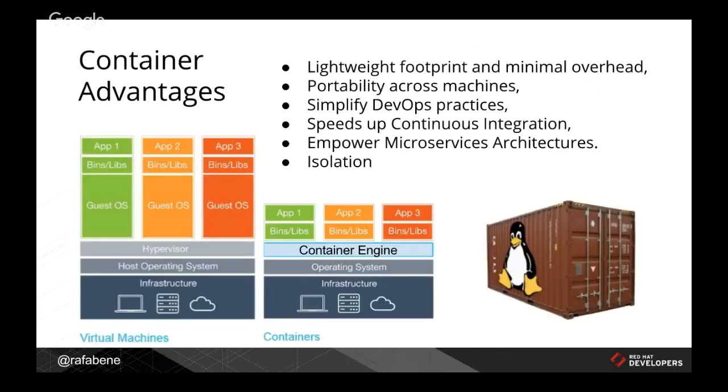And of course, containers have a lot of advantages. They're lightweight, and because they're lightweight, they simplify DevOps practices and empower microservice architecture, and that's why we want to show you how to perform those things using containers and using Kubernetes.